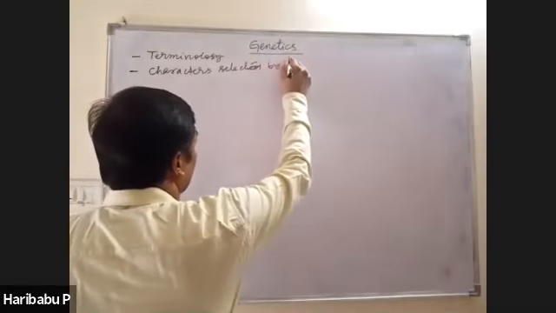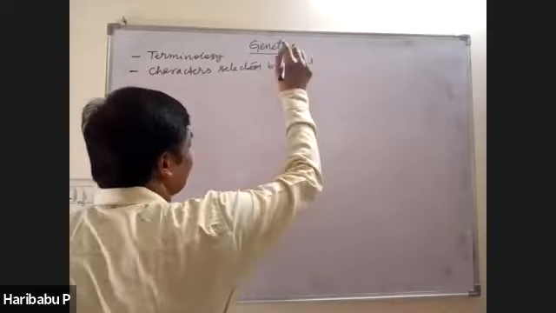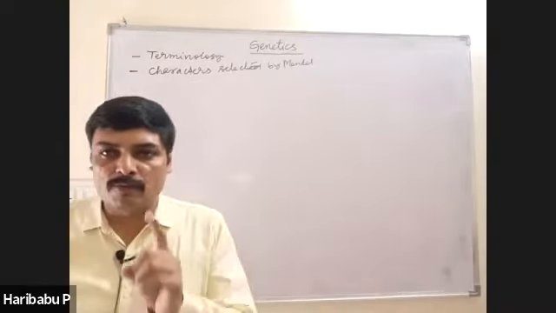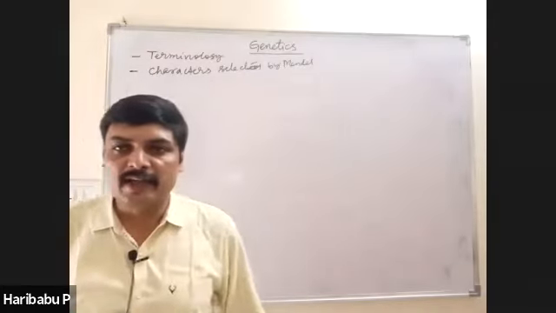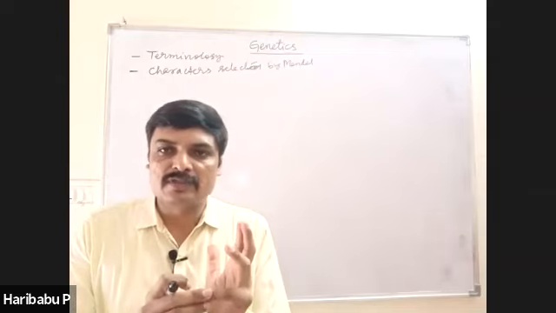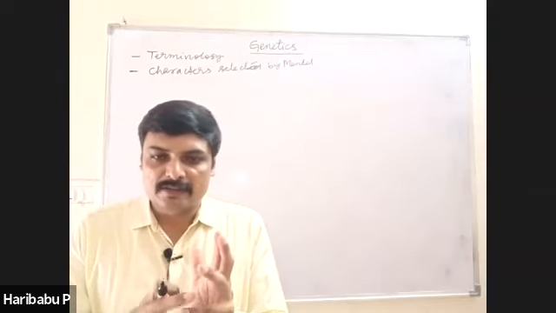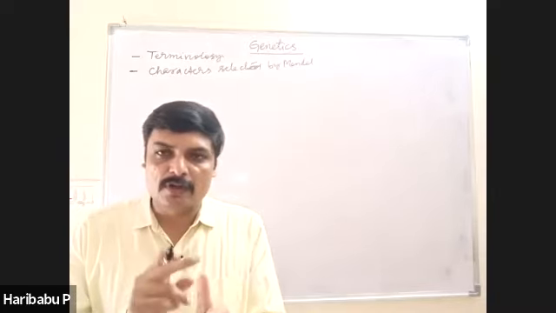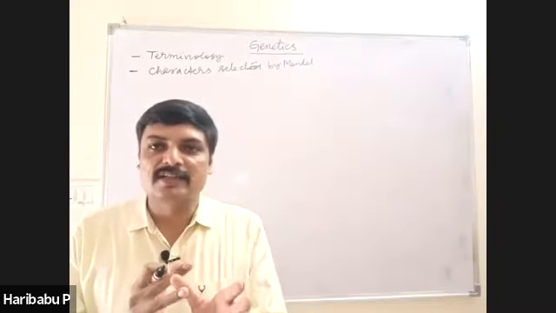This is one area you should focus on, because every year one question appears from this table. How many characters were selected by Mendel? 7. What are those 7? Stem height, flower color, flower position, pod shape, pod color, seed shape.